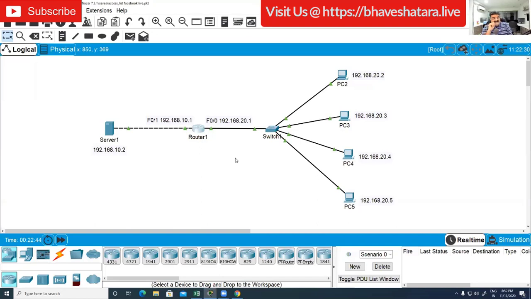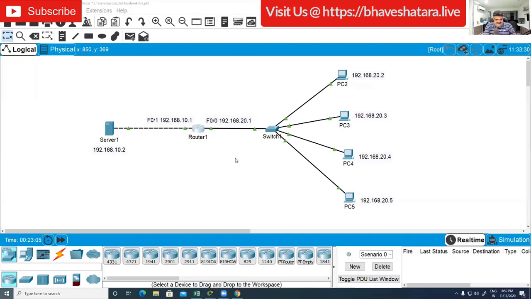Suraj is saying FastEthernet 0/0. I want only one more reply. Anyone? FastEthernet 0/0 or FastEthernet 0/1? Guys, think about it. Ratha is saying FastEthernet 0/1. Welcome. Guys, think about it.